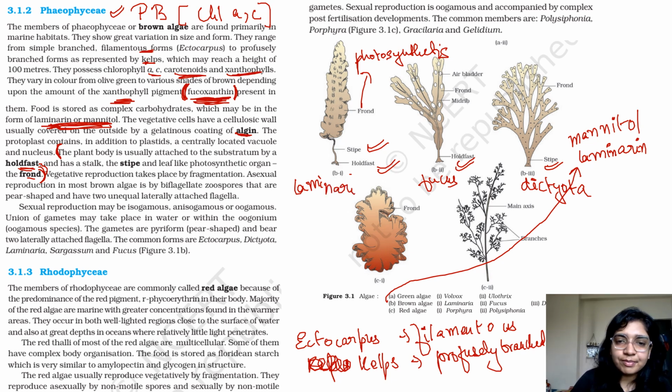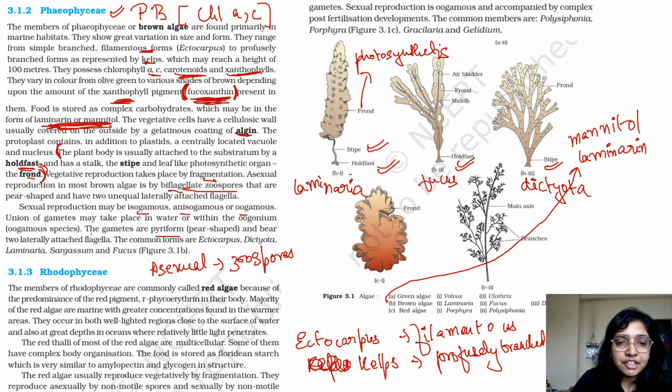Laminaria. Okay. Vegetative reproduction takes place by fragmentation as usual, like in chlorophyceae as well. Asexual reproduction in brown algae is mostly by flagellate zoospores. So when you're talking about the asexual reproduction, again here the spores are zoospores that are pear-shaped and have two unequal, laterally attached flagella. Sexual reproduction may be isogamous, anisogamous, or oogamous. Union of gametes may take place in water or within the oogonium.